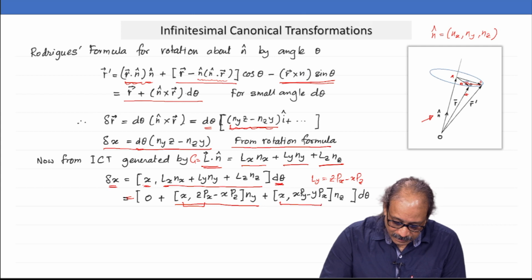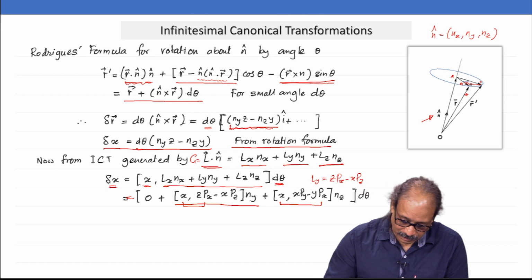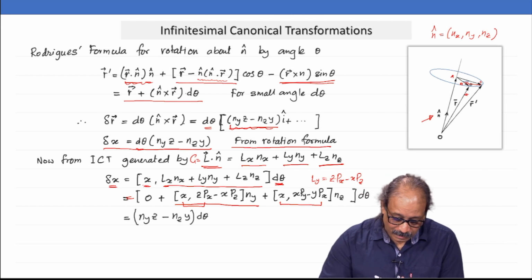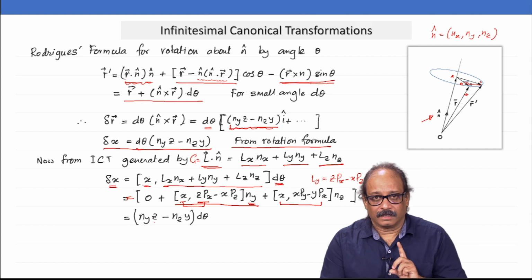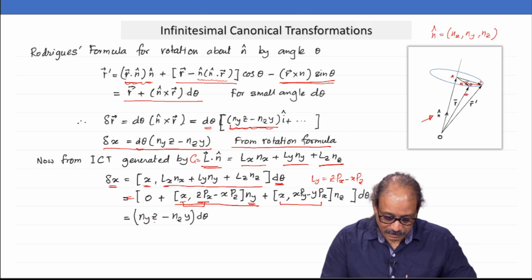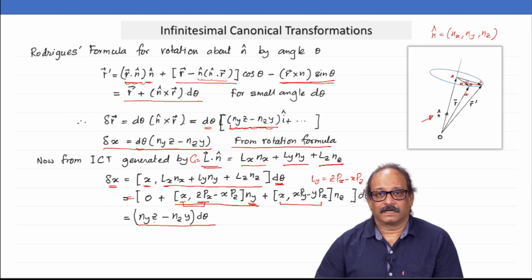The Poisson bracket of x and px would give me a non-zero term; all the other terms will give you 0. So, ny times z comes from here. The Poisson bracket of x and px is 1, that leaves you with z, multiplied by ny, there you go. So, delta x is this.